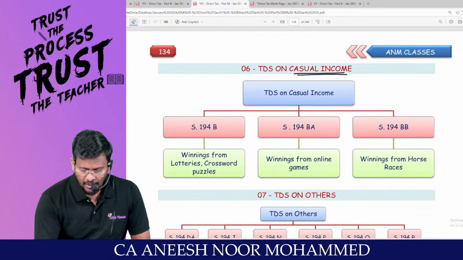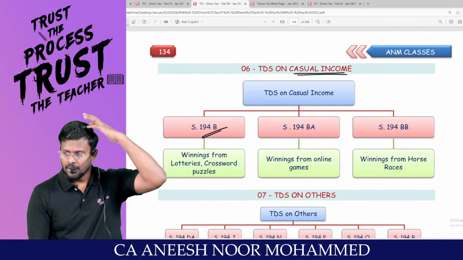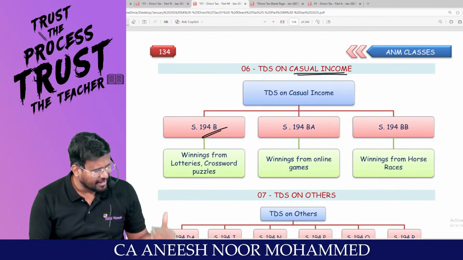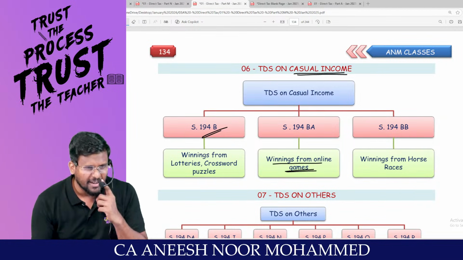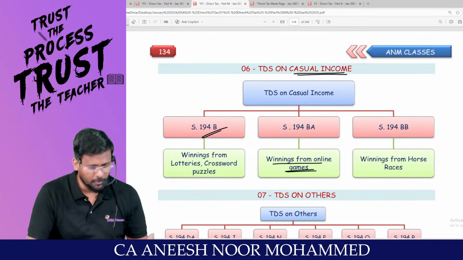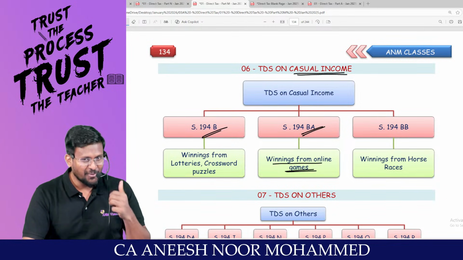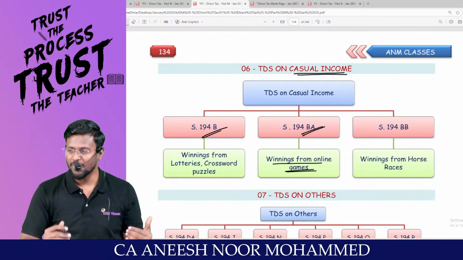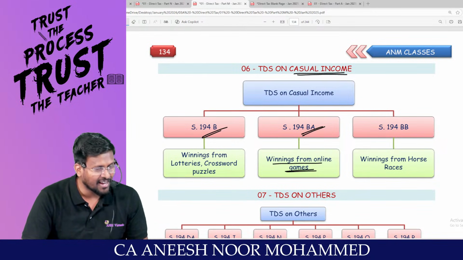Do you know how to play games? If we play online games like Rummy Circle, Dream 11, etc., and you win that game, TDS will be deducted under 194BA. Are you all ready with me?